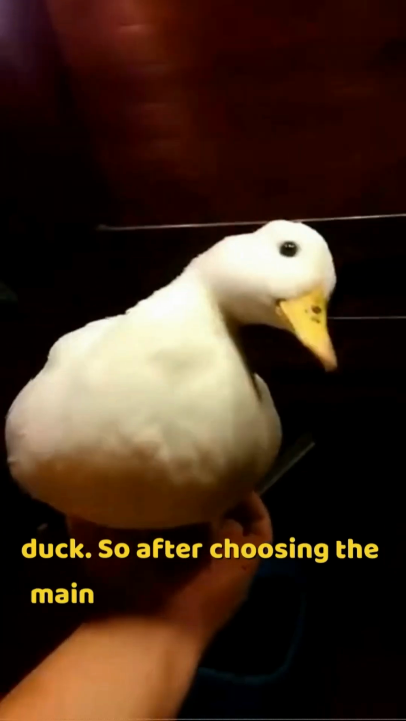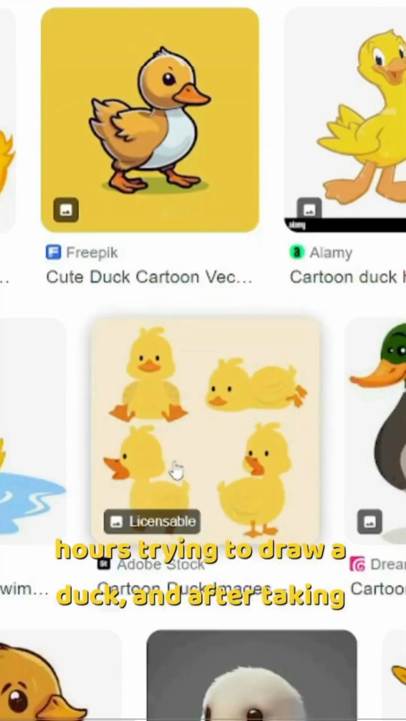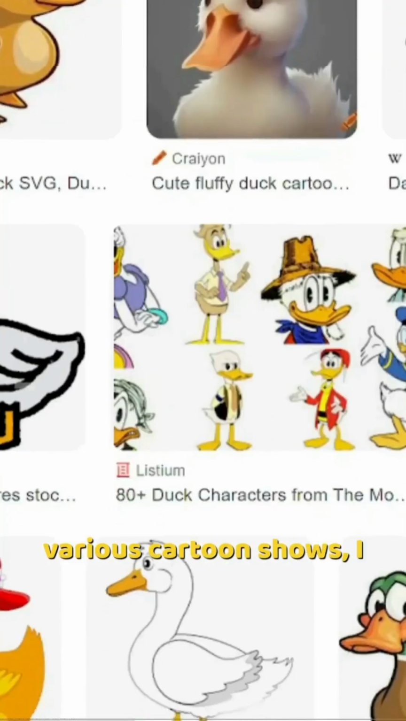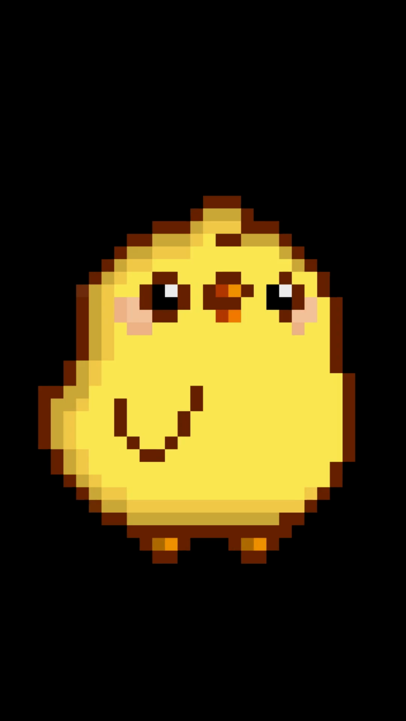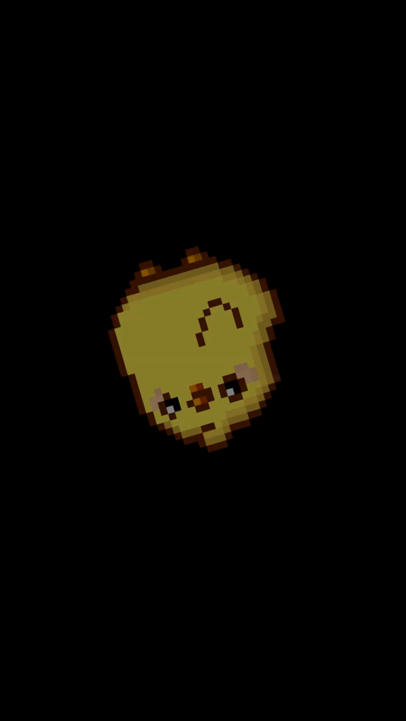So after choosing the main player to be a duck, I spent several hours trying to draw a duck. And after taking inspiration from various cartoon shows, I came up with this. Let's name him Dodo. I think I'll spend some more time drawing the graphics for my game and then I'll jump on to the coding stuff.